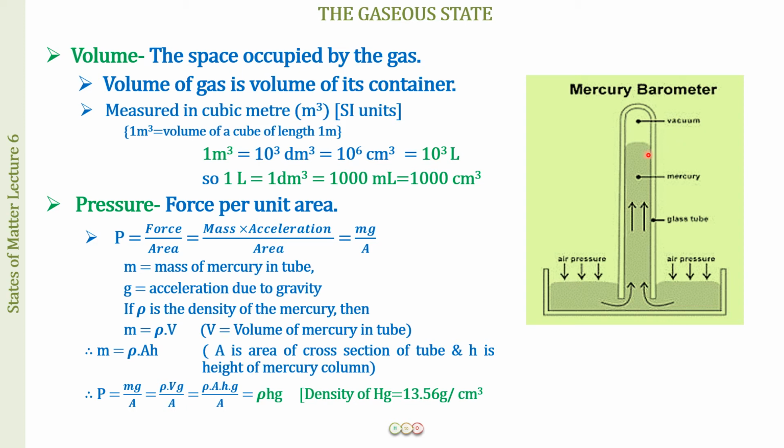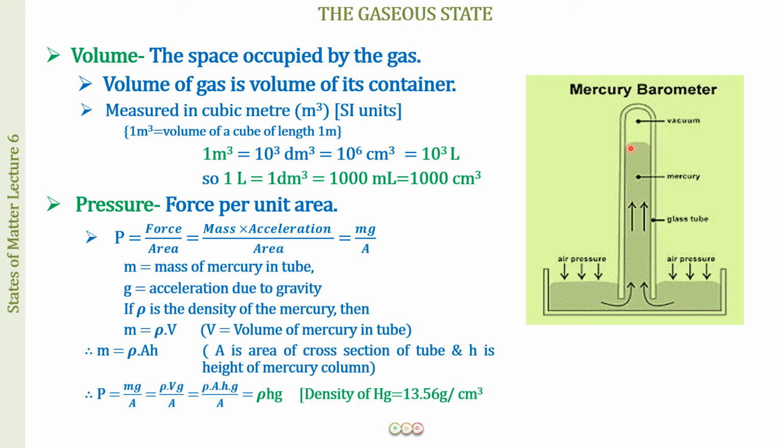And that gives us 1 atmospheric pressure. So 1 atmospheric pressure is equal to 760 mm of the mercury column at sea level. We will be putting up the definition also on the next slide.